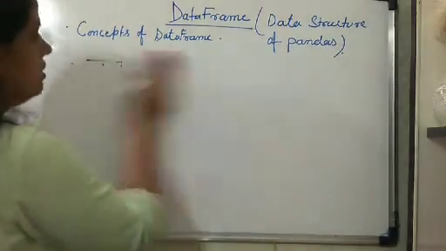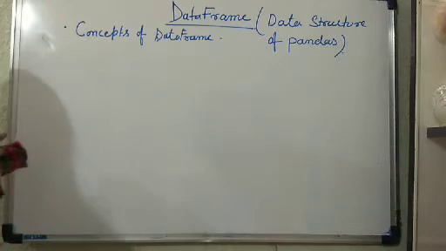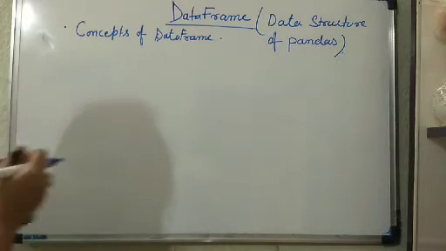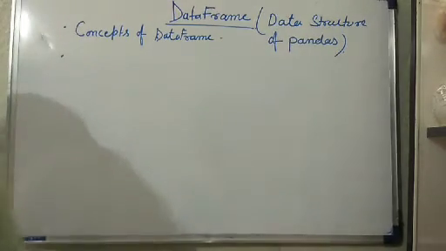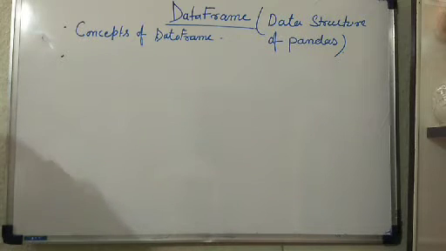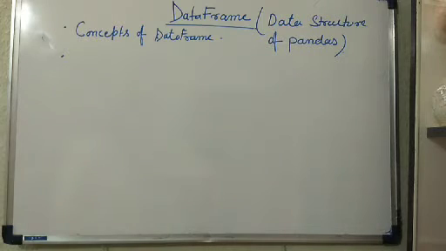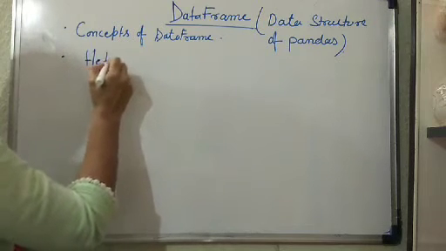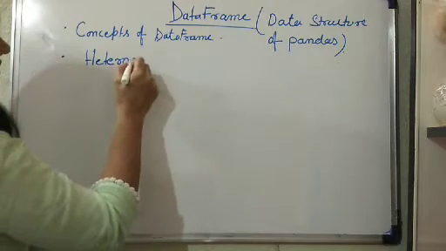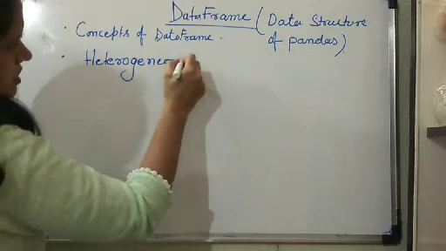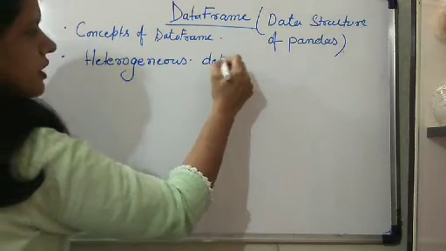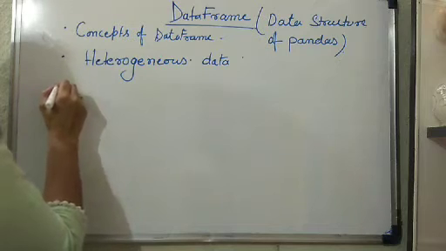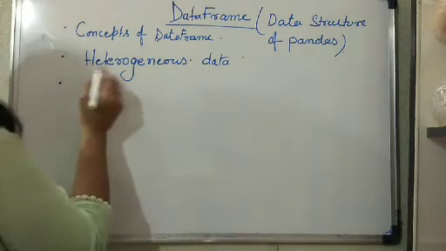First of all, you may write here that the data contained by the data frame is heterogeneous. It is a heterogeneous data structure, it holds heterogeneous data.